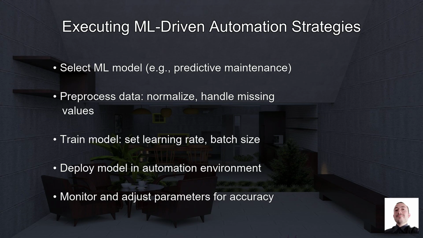Next, pre-process your data to ensure it's clean and formatted correctly for the algorithm. This involves normalizing values and handling missing data. Then, train your model using historical data from your PLCs. Set specific parameters like learning rate and batch size to optimize performance. Once trained, deploy the model within your automation environment. Monitor its predictions and adjust parameters as needed to enhance accuracy. Remember, the key is continuous learning and adaptation. This approach not only improves operational efficiency but also minimizes downtime and reduces costs.